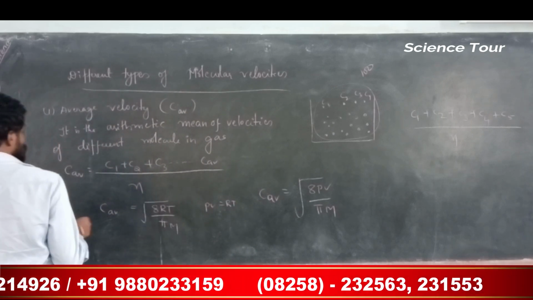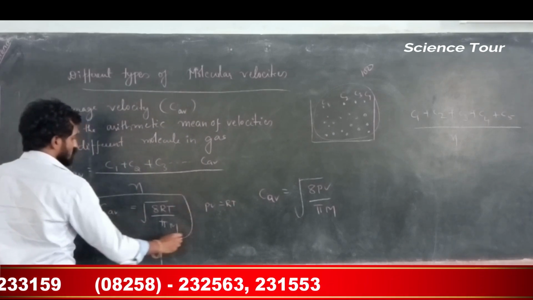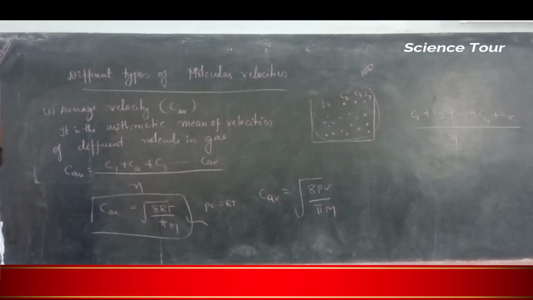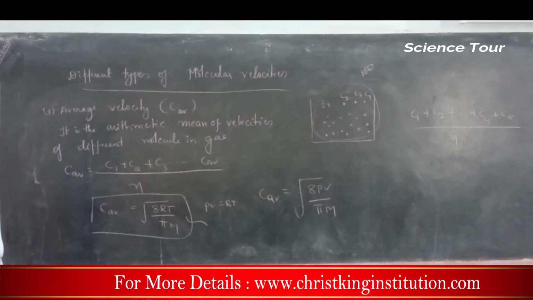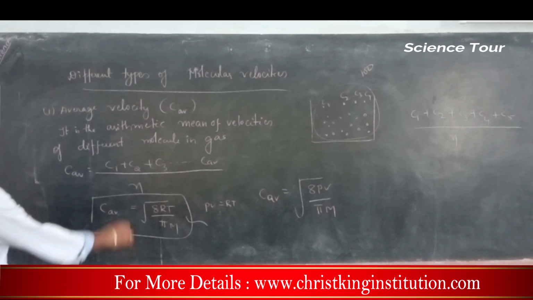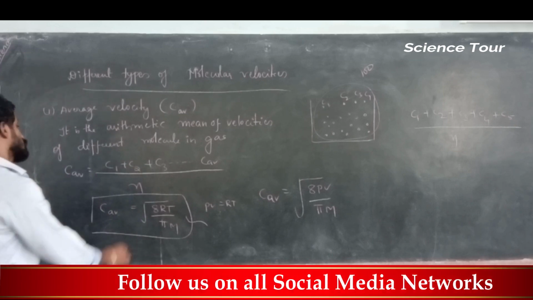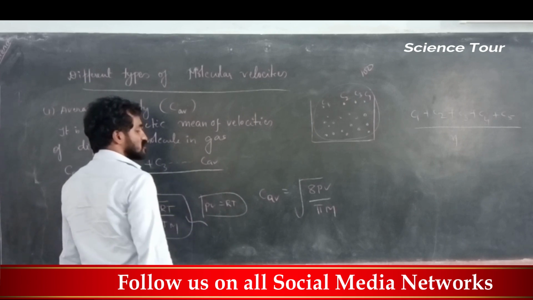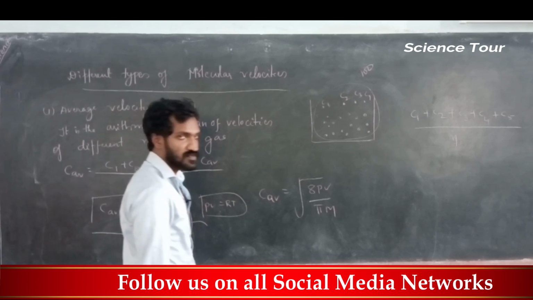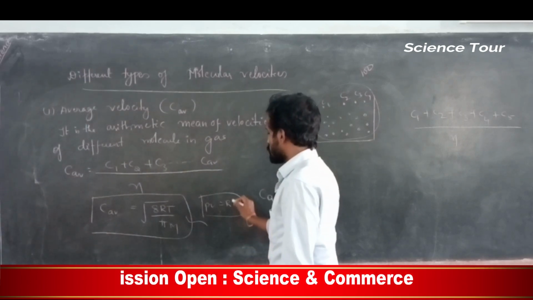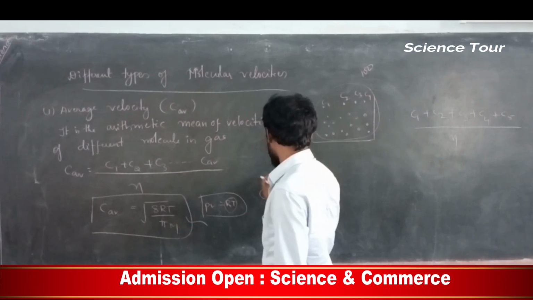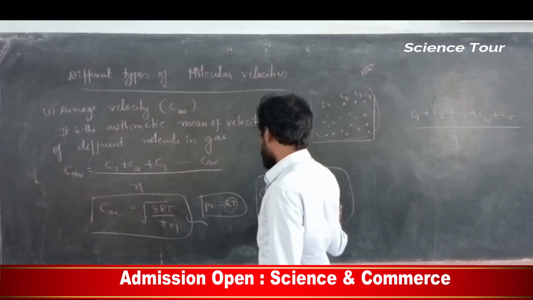For C average, a direct formula is given, my dear students. You remember only this formula, it is important for JEE NEET. Remaining all you can forget, no problem. Root of 8RT divided by pi m. You know PV equals nRT from the ideal gas equation. So in the place of RT you substitute PV, giving 8PV divided by pi m.